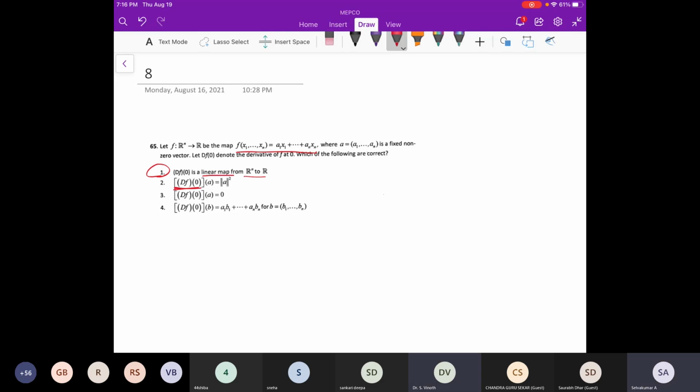They have given that the derivative at the point 0 exists, right? This is just a polynomial, so we will get the derivative. You just check the other things. You have to find df at the point 0.